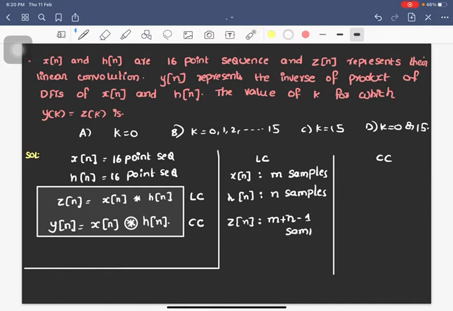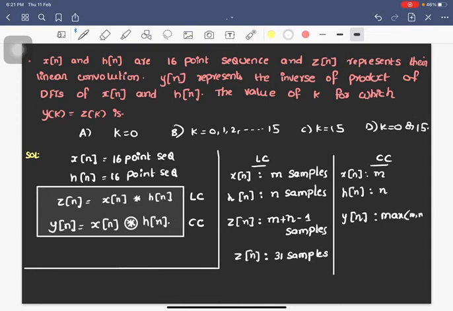Okay, so for this question, z of n will be 16 plus 16 minus 1, that is 31 samples. So the linear convolution of x of n and h of n, that is z of n, will consist of 31 samples. And now coming to circular convolution, if x of n is m samples and h of n is n samples, then y of n, which is the circular convolution of x of n and h of n, will be max of m comma n samples.